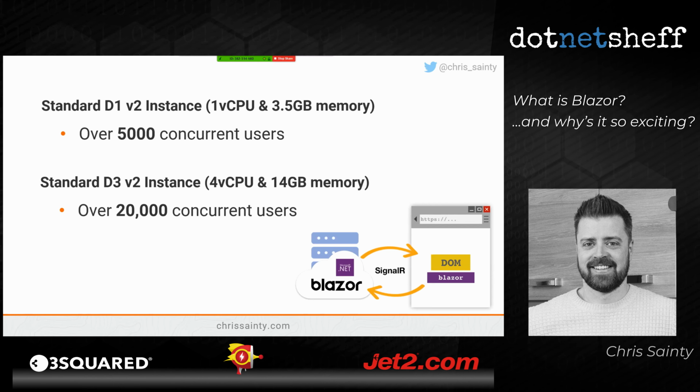Now, that's pretty impressive. And I've never worked on an app that needed to support 20,000 concurrent active users. So for me, that kind of removes my question around the scalability of Blazor Server. But there were some other interesting findings about that, and I'll touch on them in a second.